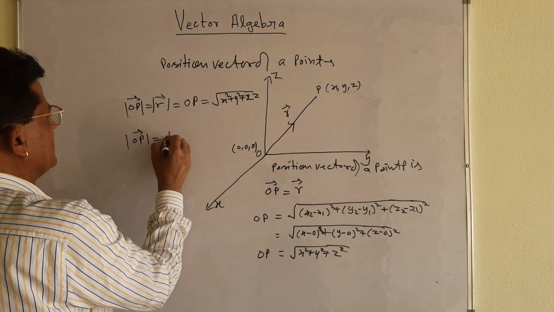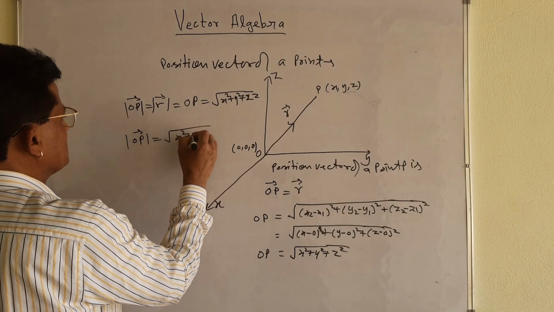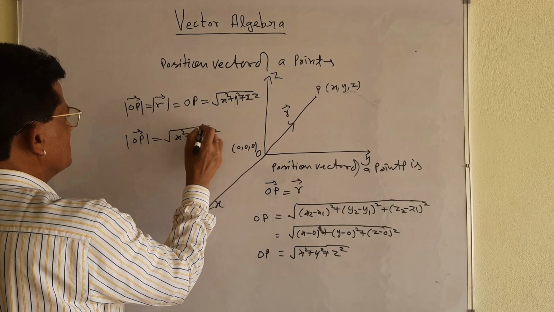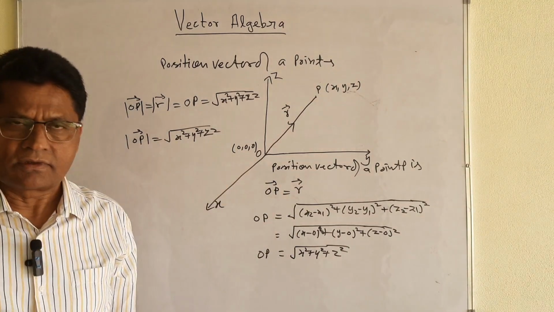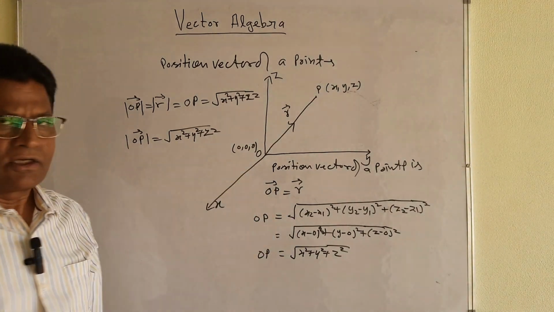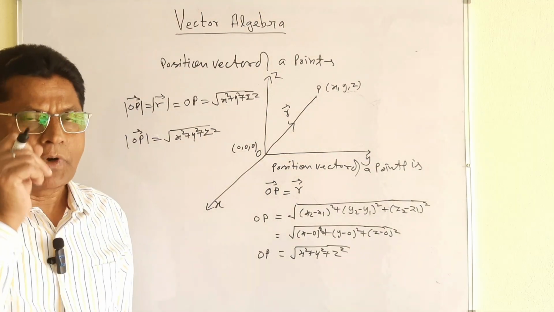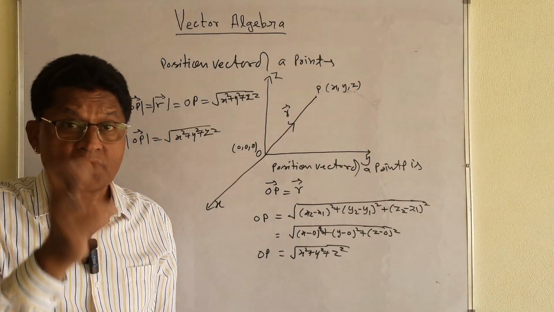That is why we got the magnitude of the position vector. It will be equal to the root of x square plus y square plus z square. It is not given with proof in the book. That is why I am telling you clearly. You must see, that is a very important thing.